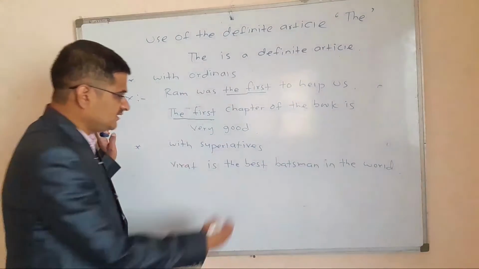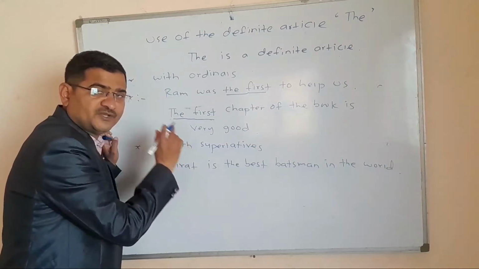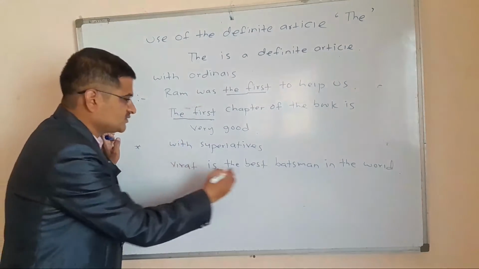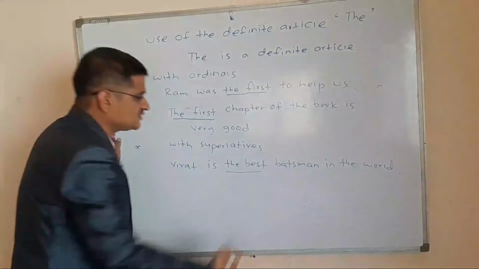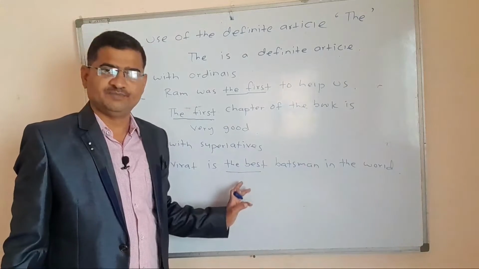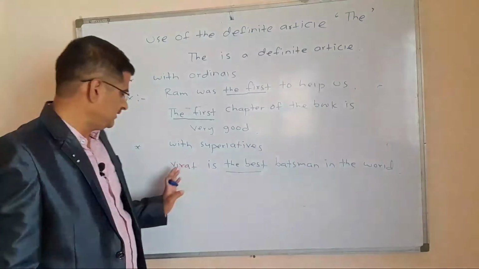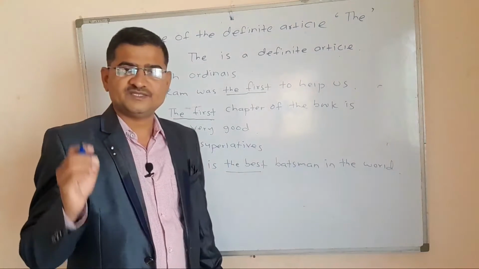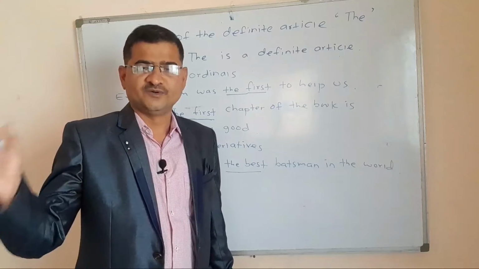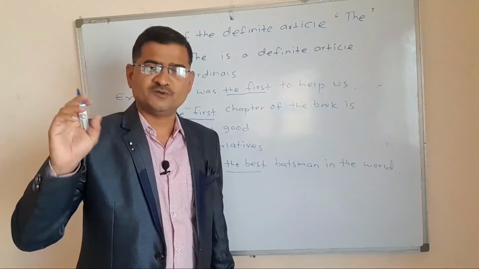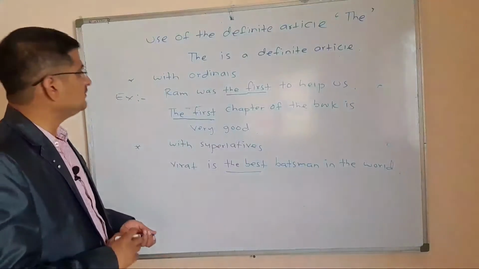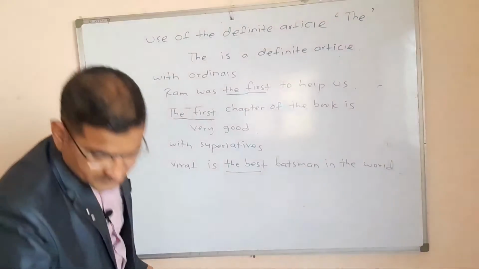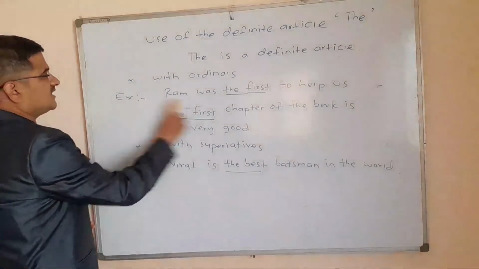So see here, best is a superlative degree. Here best is a word of superlative degree, so we have used the before the word best. America is one of the richest countries in the world. Another example of the article the, we will see it. Please have a look at the board.